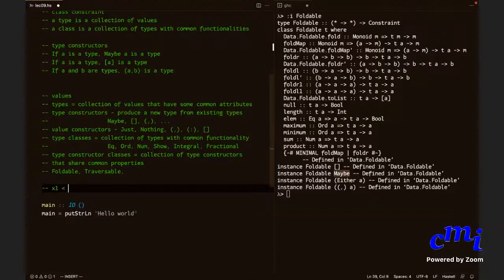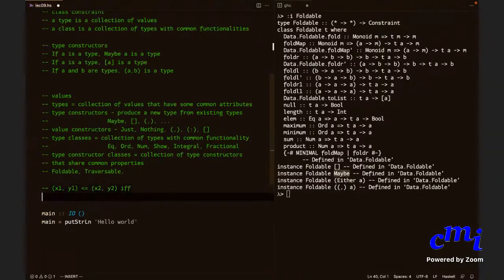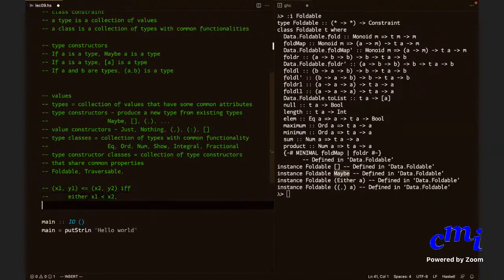(x1, y1) is less than or equal to (x2, y2) if and only if either x1 is less than x2, or x1 is equal to x2 and y1 is less than or equal to y2.